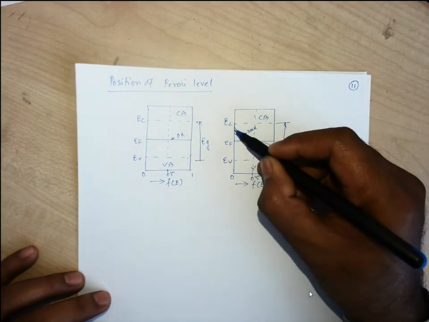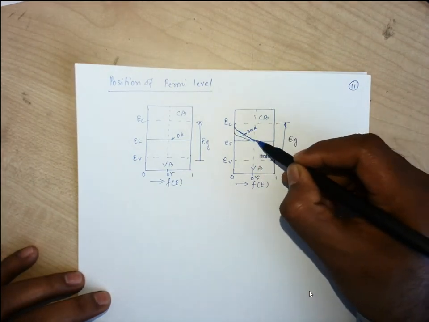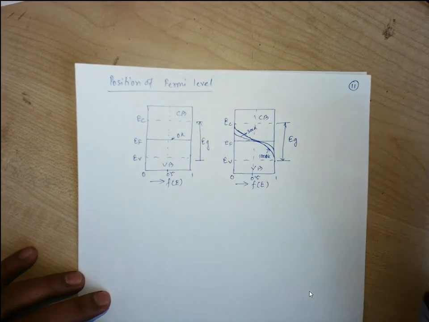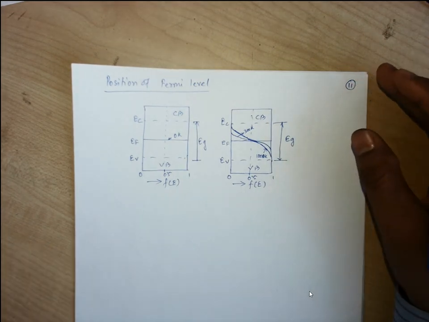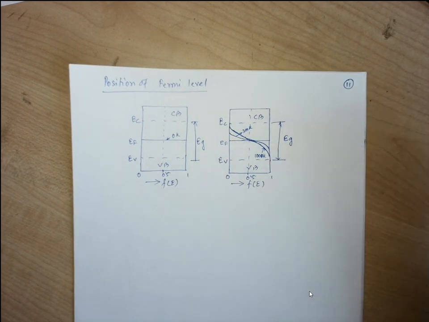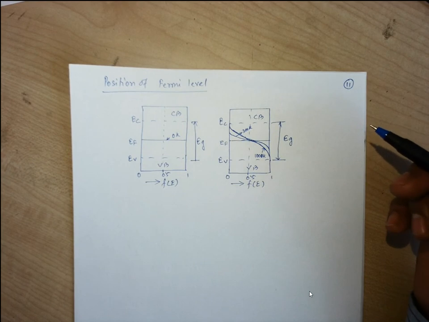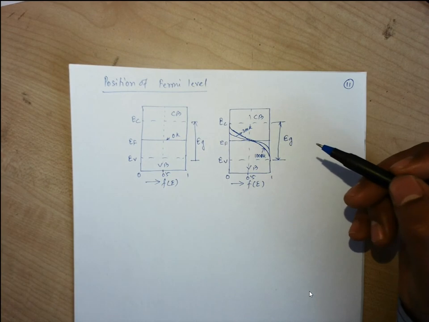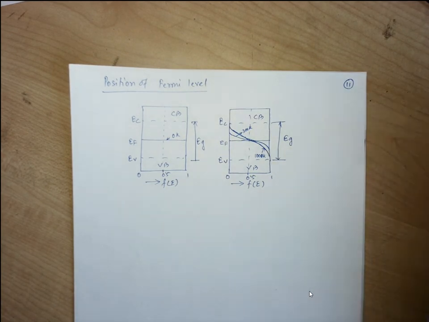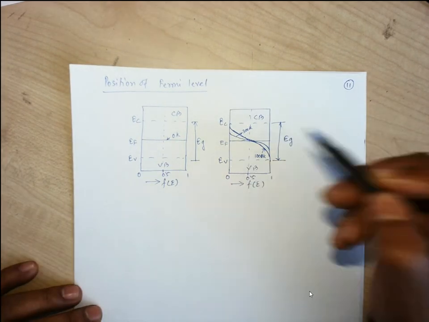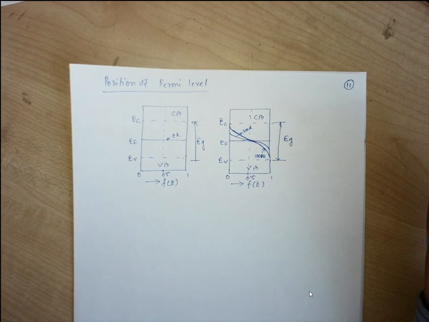Now as the temperature decreases, this is the curve for room temperature. At room temperature, the number of electron hole pairs generated will be less compared to 1000 K. So the electrons in the conduction band will be less compared to the electrons at 1000 K. So the probability of finding an electron in the conduction band will be less compared to when the temperature is 1000 K. In this way, the energy level EF is shifting depending upon the temperature.